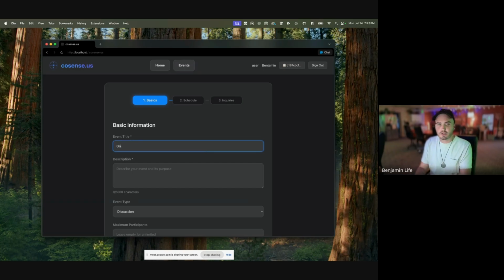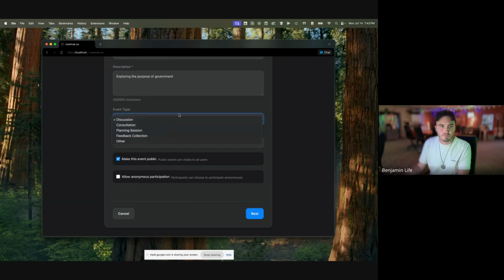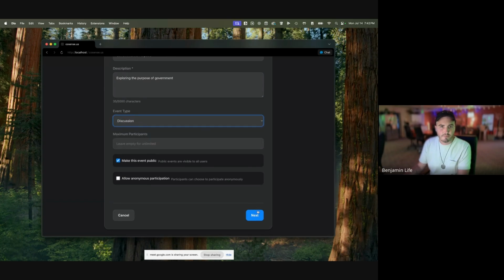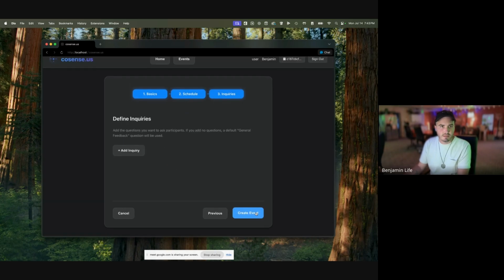And so this is going to be a public consultation exploring the purpose of government. And this is a discussion, but it can be a consultation, public planning, number of participants, public, and we can set a start and end time and a registration deadline. But for now, we're just going to leave those open-ended.